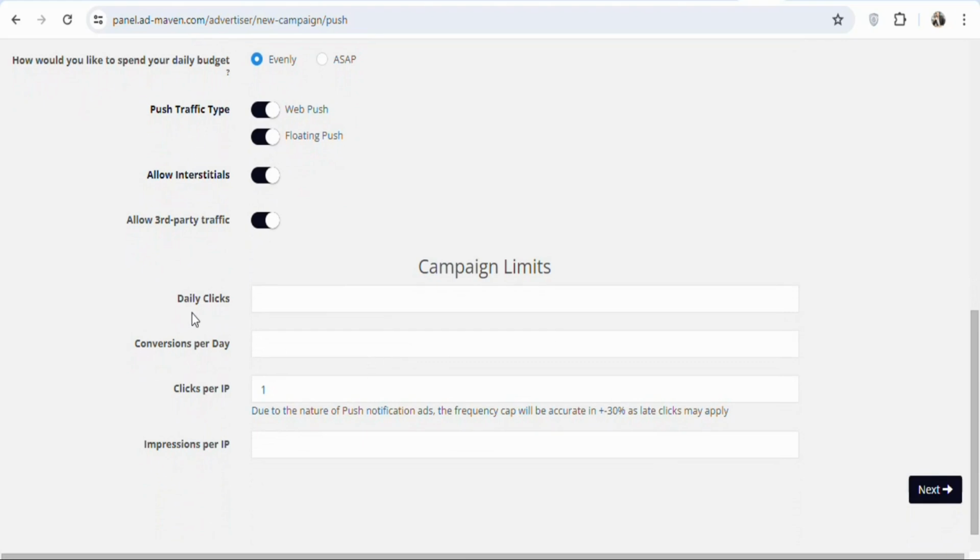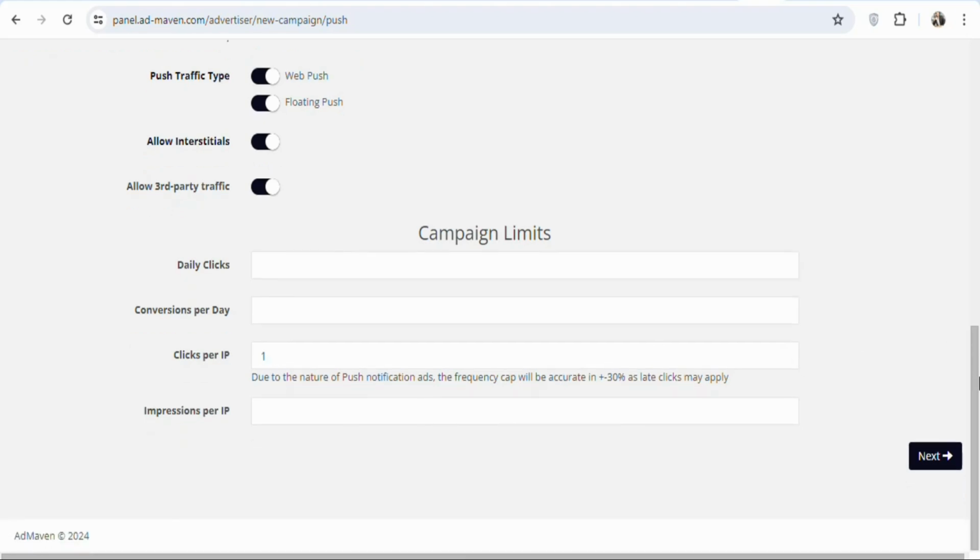Once that is done, you can see daily clicks. How many clicks do you want per day? I'm going to leave it at default. Conversions per day, I'm going to leave it at default. Once that is done, you can see clicks per IP. How many times do you want a potential visitor to click on your link? I'm going to leave it at 1, just leave it like this.